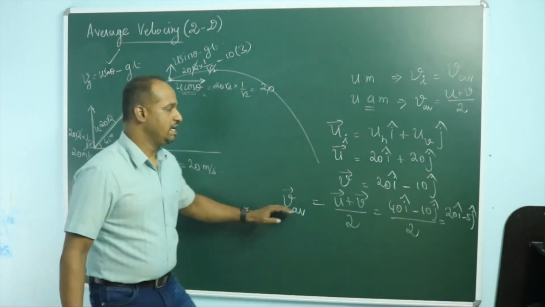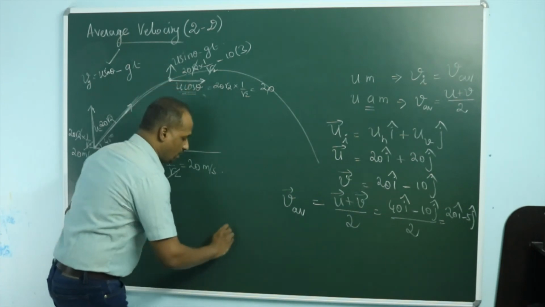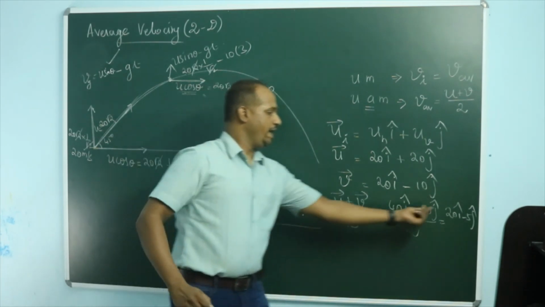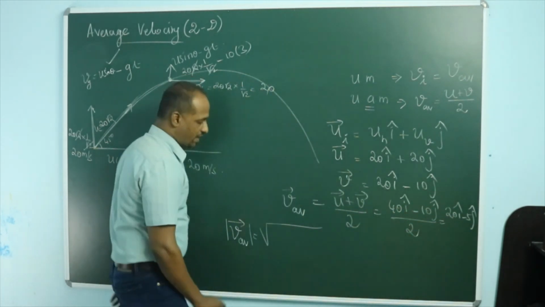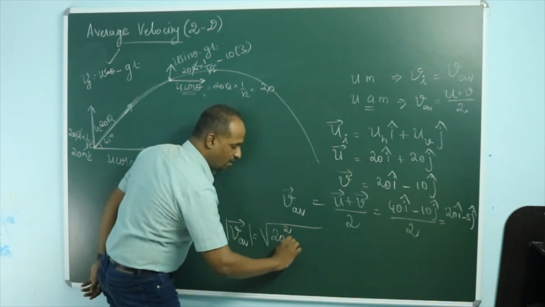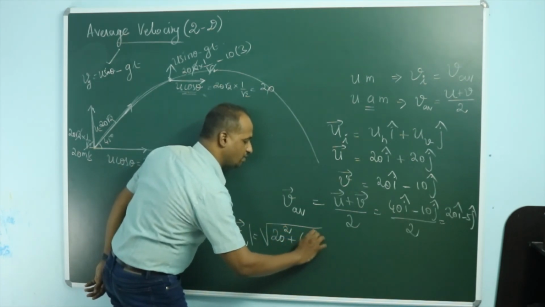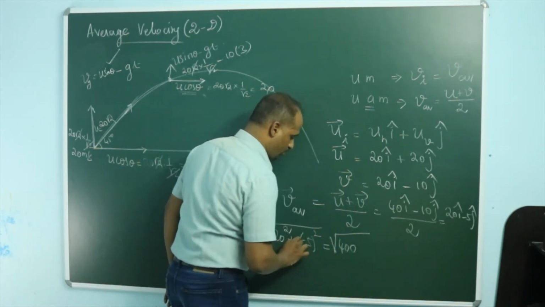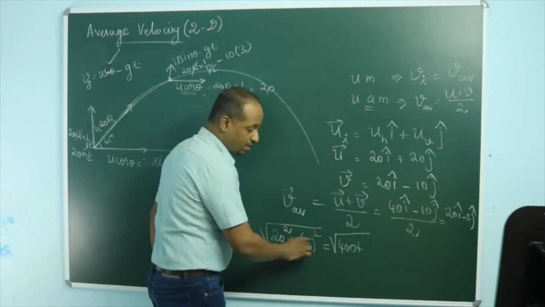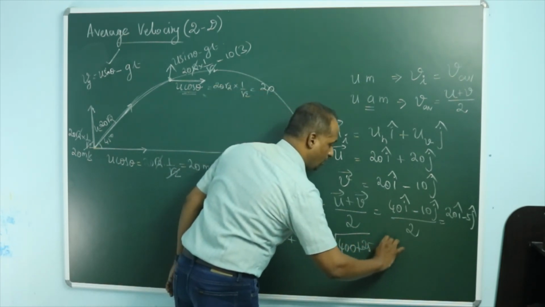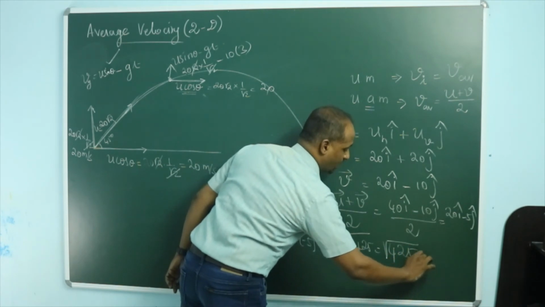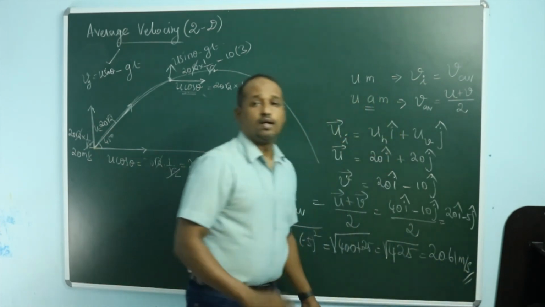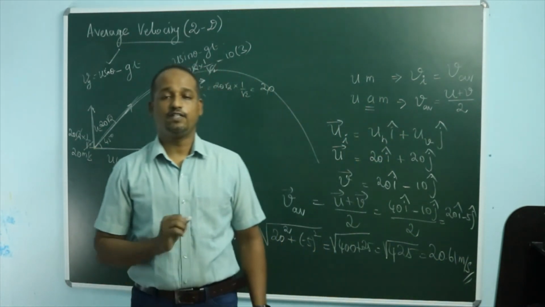So the average velocity in vector form we are getting, then the magnitude of that average velocity equals root of x component square plus y component square. X component square is 20 square plus y component square is minus 5 whole square. So 20 square is 400 plus minus 5 whole square is plus 25. If you find the root of 425, you will get 20.61 meter per second. That is how we are supposed to find average velocity.